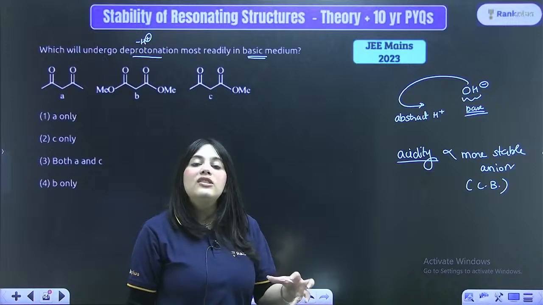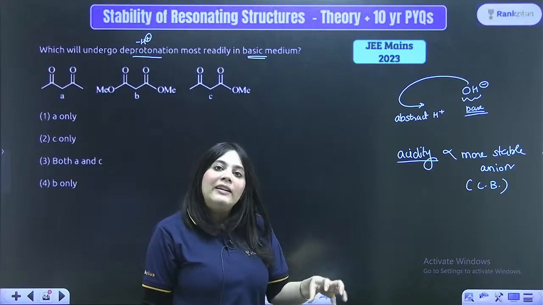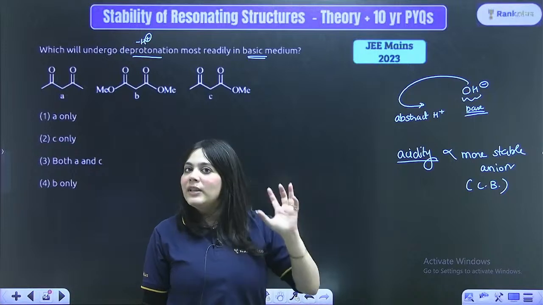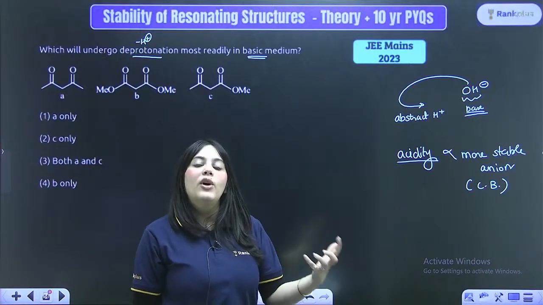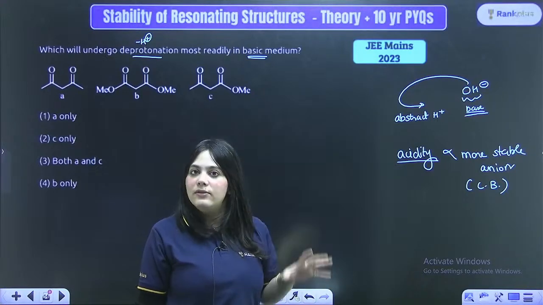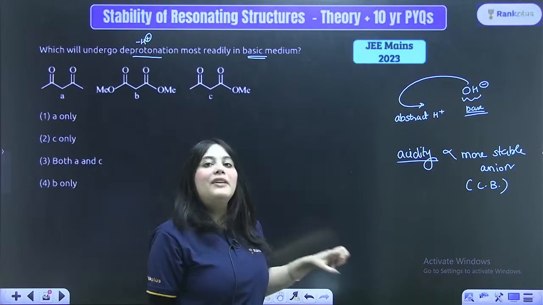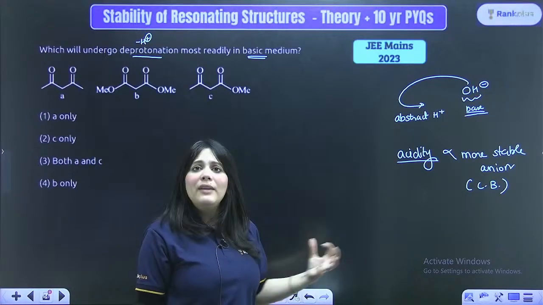So we are going to clear so many concepts using each question, right? As I cleared concepts of resonating structures for you, we are also going to clear concepts of the stability of resonating structures. But focus on each and everything that I'm trying to teach you in these PYQs.